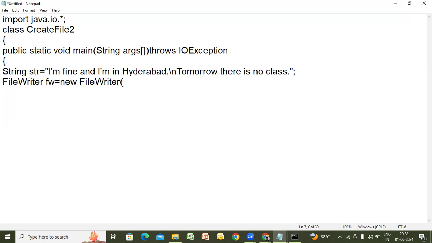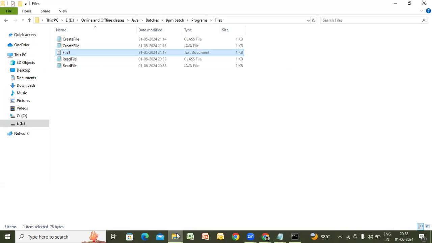I have taken FileWriter. What is the file name to which you want to write? If the file is not there, it will be created. If the file is already there, it will write on that. Shall I take file1 or file3? Choice is yours. Shall I take file1 or file2 or file3? Tell me. File2 is not there, I think. File1 is already there. Shall I go with the file1 option or shall I create a new file by name file2? Which file shall I take? Choice is yours. New file? Okay, right.